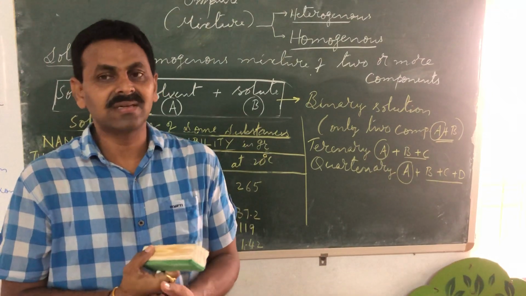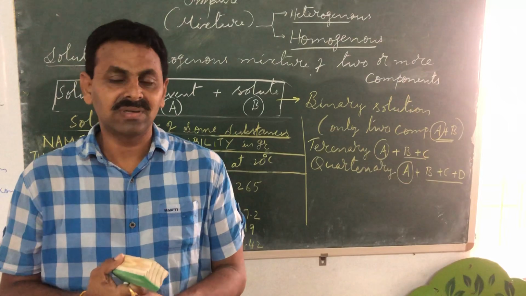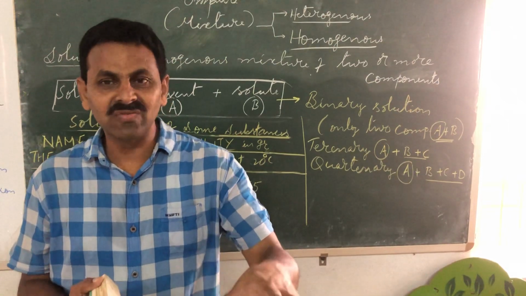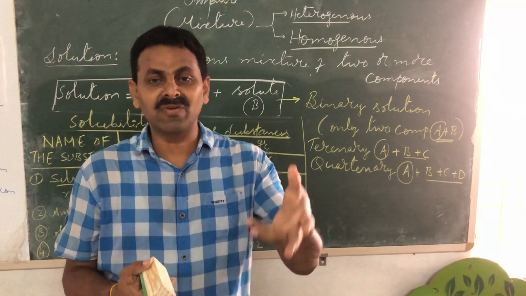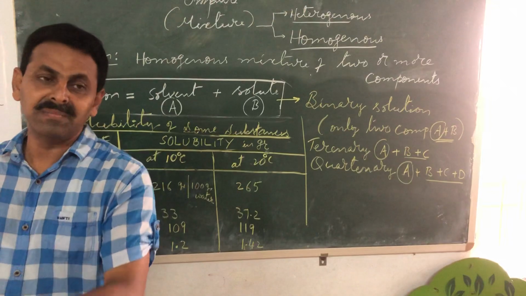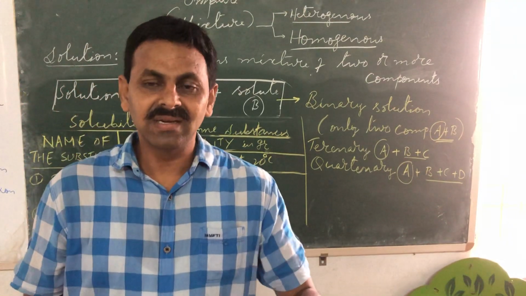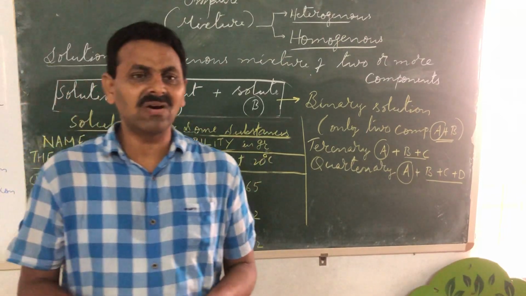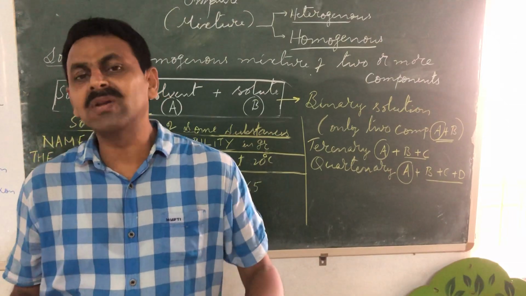In case the particles are not uniform, that means you can see component A more visible in bigger particles than B, and B more visible than C, when you have A, B and C mixed, so they are not distributed uniformly, then the mixture is known as a heterogeneous mixture.